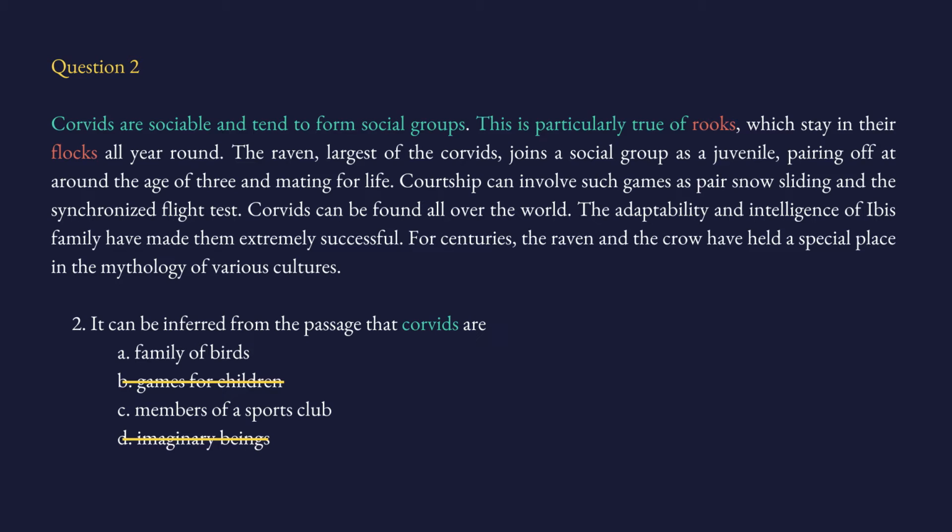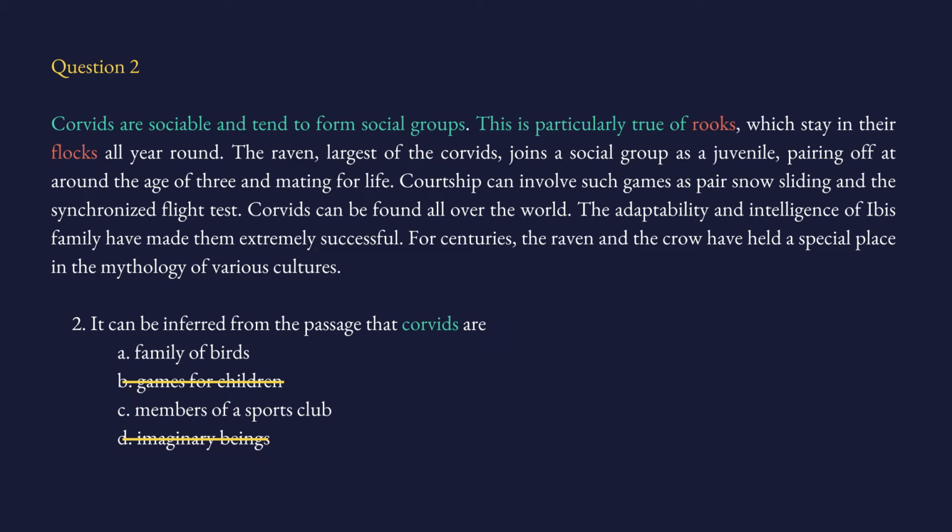So first it's saying corvids are such and such. Then it says this is particularly true. Then it's giving an example about the kind of corvids. For example, it says rooks. A kind of corvids, that is rooks, are such and such, and they fly in groups.